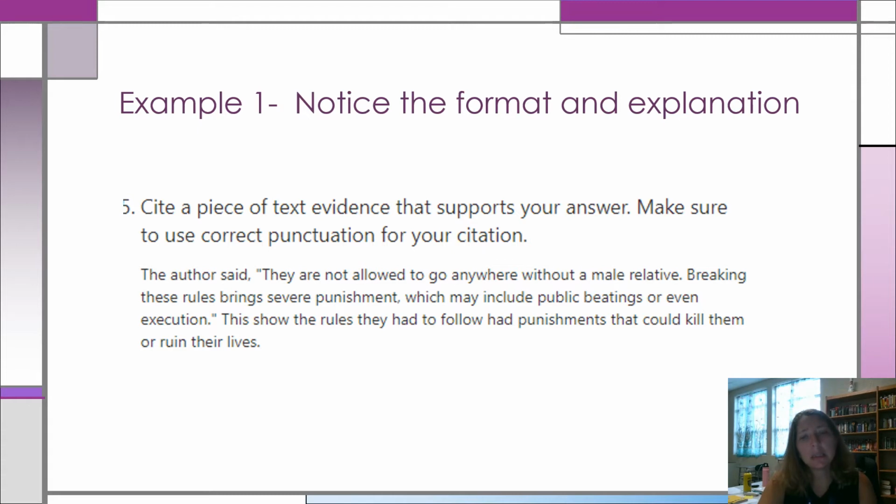And then this is what I really like. This shows the rules they had to follow had punishments that could kill them or ruin their lives. So they kind of connected the idea that the rules were strict and oppressive. They have the piece of evidence, and then they explain that to say that the rules had punishments. Okay, so I thought that was really important.